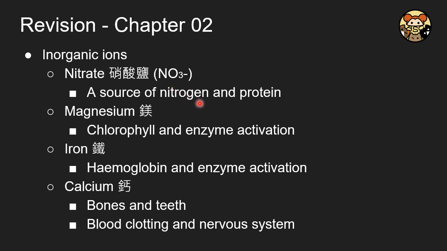And for the inorganic ions, we have nitrate, that is NO3 minus, and it is a source of nitrogen and also proteins for all organisms. And for magnesium, it is an essential ion in chlorophyll and also required in enzyme activities. And for iron, it is required in the formation of hemoglobin and also for some enzyme activities.